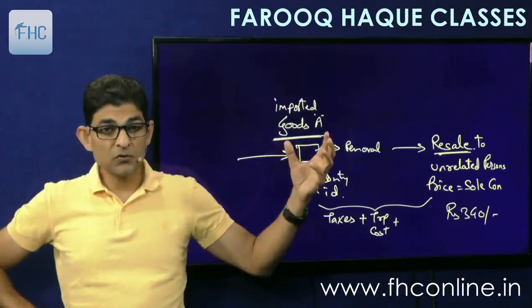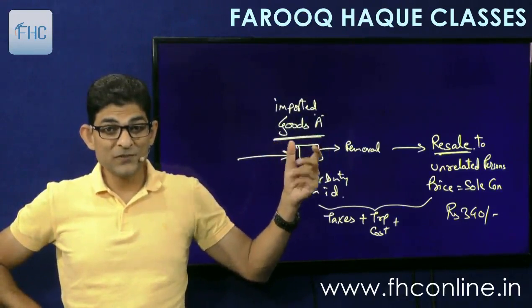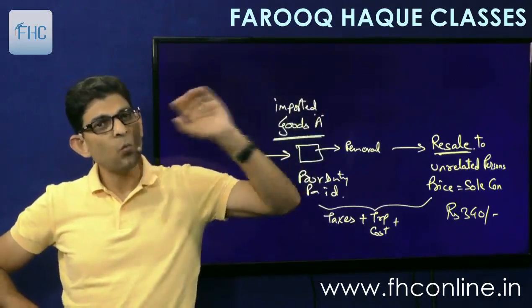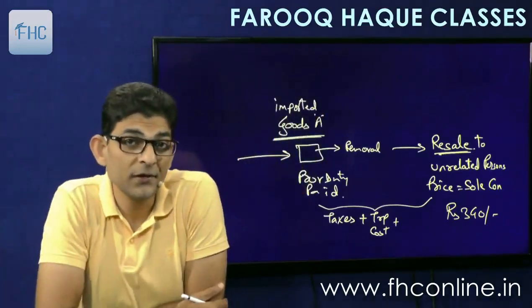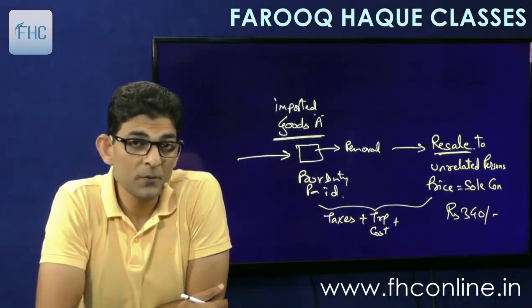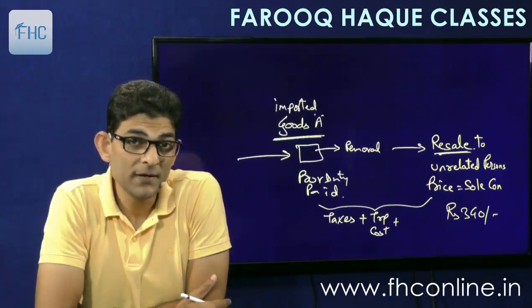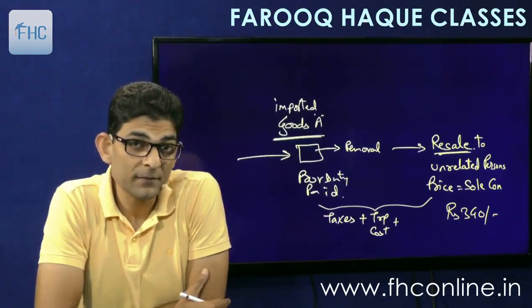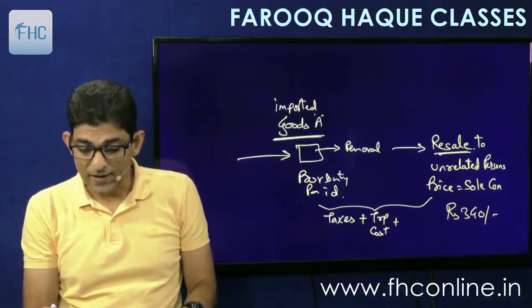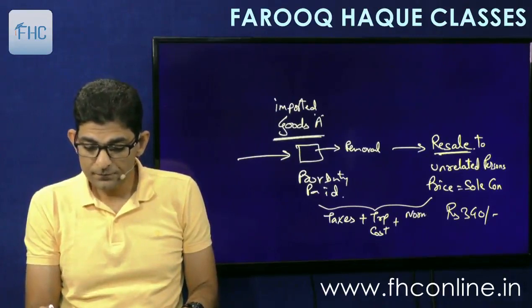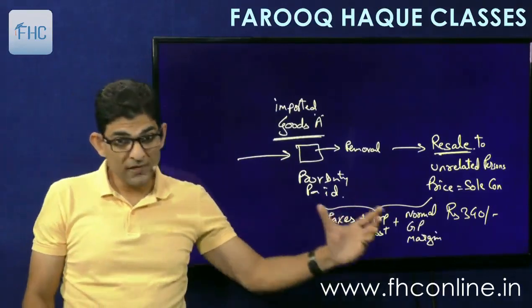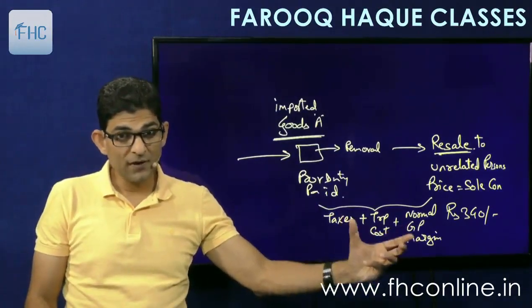So we'll see what this industry is. These goods belong to say the chocolate industry. So these are the chocolates. When people import chocolates into India and they sell, what is the normal gross profit that they earn? This can be found from the industry. Government has the records, they know how much is the GP on sale of these chocolates in India, how much margin people take. Normally it remains the same in the industry. So we will add that normal GP, the gross profit margin. So these three taken together is the value addition.